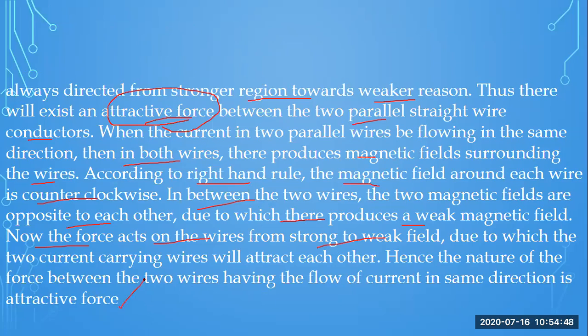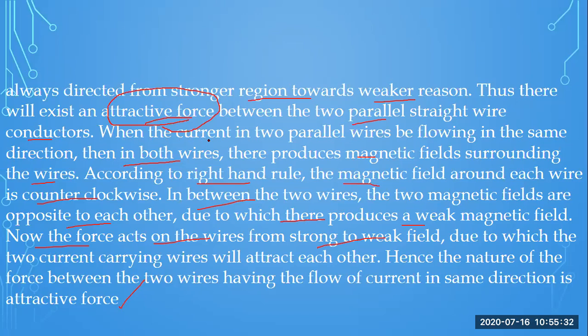So this is the reason. These are the logics. On the basis of these logics, you will be able to explain what is happening and why the force of attraction will be there if there are two conductors which are parallel to each other and the current flowing through the conductors is along the same direction. The field in between them will be weaker, and due to this the force of attraction will be there. The force is always directed from stronger regions towards the weaker region. Therefore, there will exist an attractive force between the two parallel straight wire conductors.